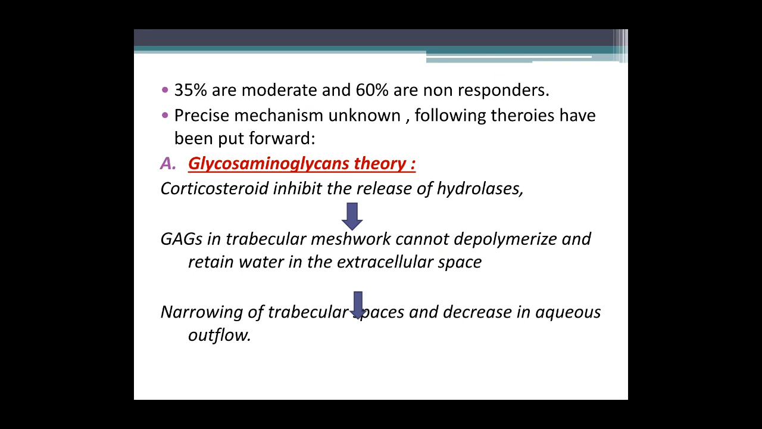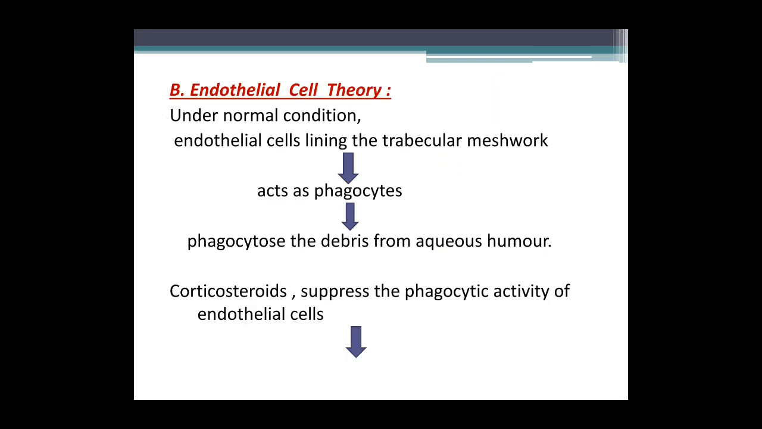First is the glycosaminoglycans theory, in which the corticosteroid will inhibit the release of hydrolases. Consequently, the glycosaminoglycans which are present in the trabecular meshwork cannot depolymerize and they retain water in the extracellular space, which will cause narrowing of trabecular spaces and decrease in aqueous outflow.